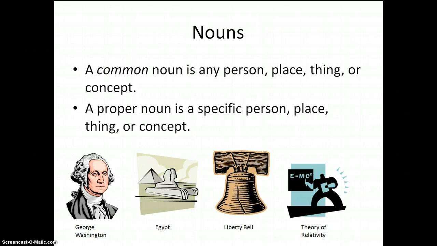So George Washington is a specific man. Egypt is a specific place. The Liberty Bell is a specific thing. And the theory of relativity is a specific idea. Notice that proper nouns are capitalized because they're names.